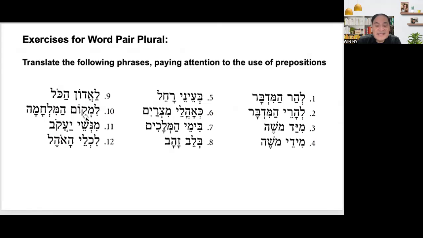Number 10, Limikom Hamilchama. Number 11, Minshei Jacob. Number 12, Likle Haohel. So all of these are to be translated, paying attention to the use of preposition.